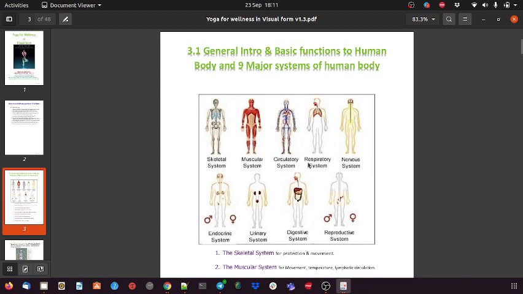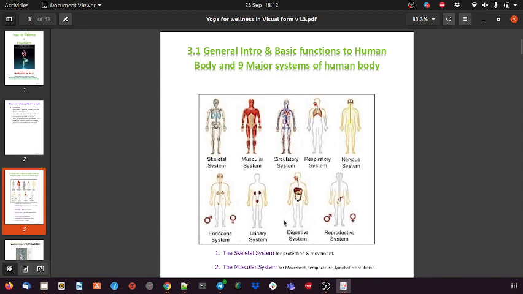Then there is the circulatory system, the blood circulatory system. The respiratory system is how we breathe in and breathe out, and we supply oxygen with the help of the respiratory and circulatory systems. Then we have the nervous system. Then we have the endocrine system, which is responsible for hormone secretion from one organ to different organs; with its help we pass on messages. Then there is the urinary system, through which the liquid waste product goes out.